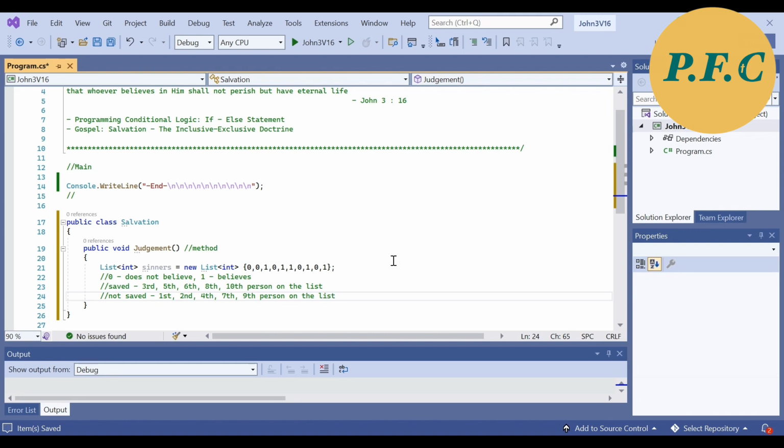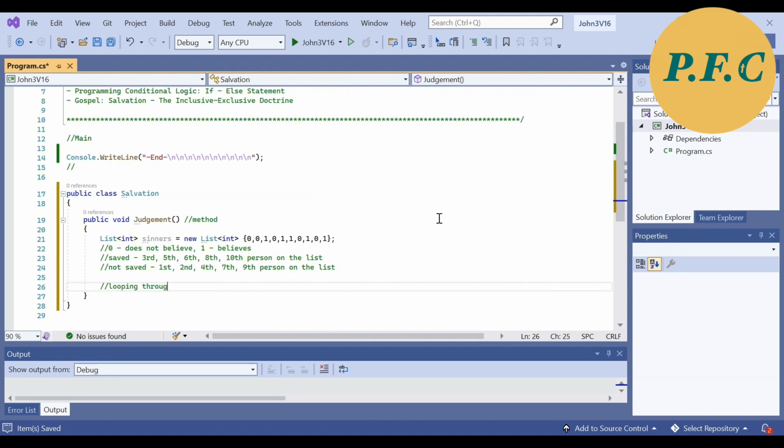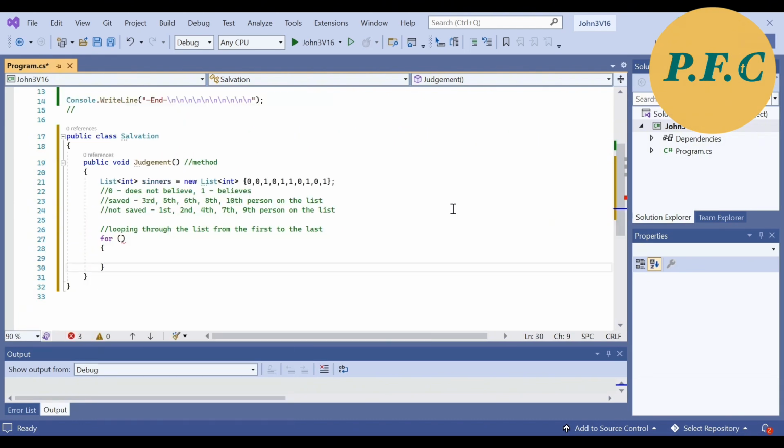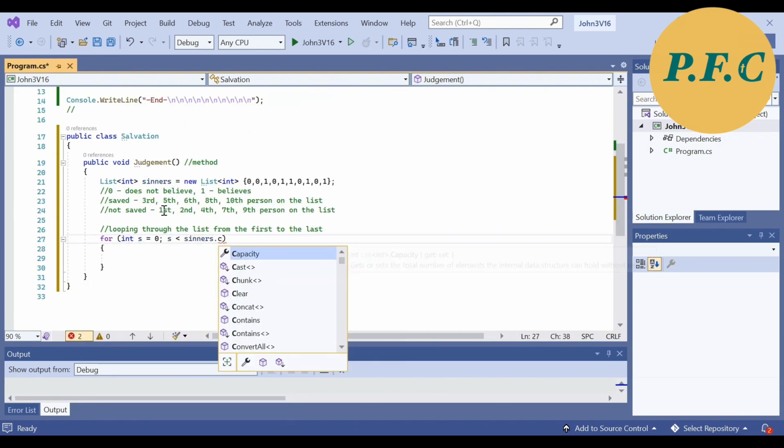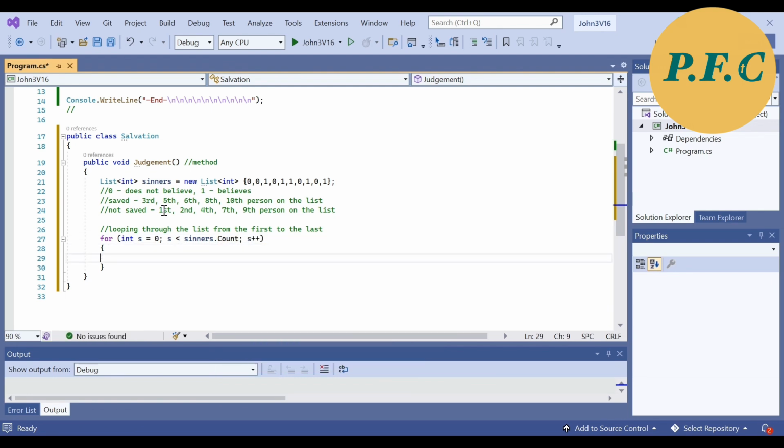So to keep things clear, I will do up a note about the list here in this comment section. What I am going to do now is to set up the inclusivity feature by creating a loop to iterate through everyone on the list and subject every individual to the conditional logic I am about to set. You can think of this process as setting up a human queue at the gates of heaven and the people getting their tickets checked before their entrance into heaven.